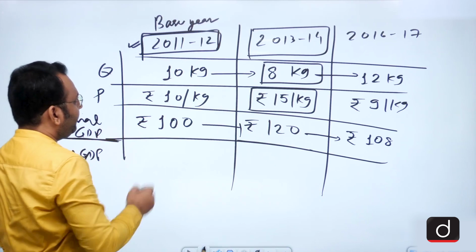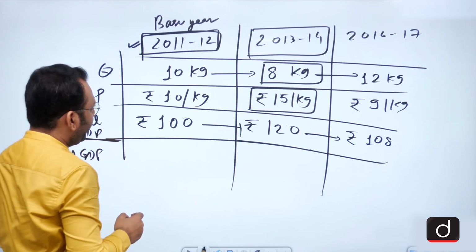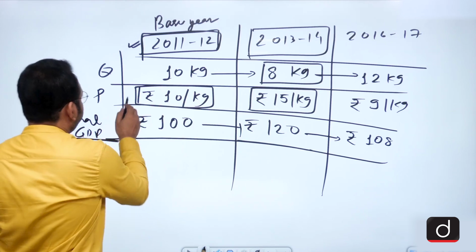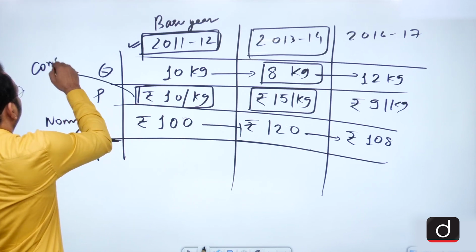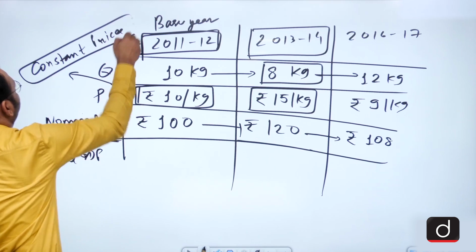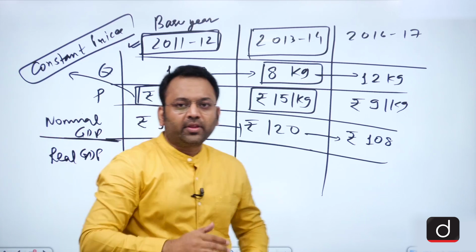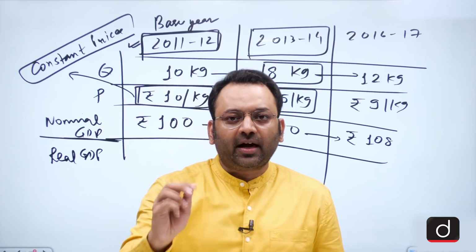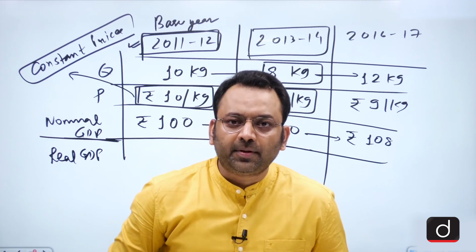And when we take this as a base year, this price would be our constant prices, because this would be a price which is now being fixed for the future comparisons and the understandings of the real amount of GDP.